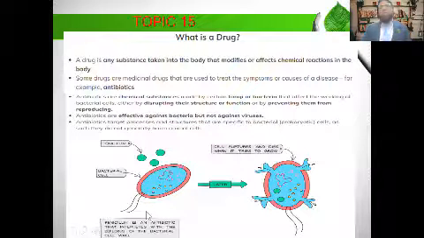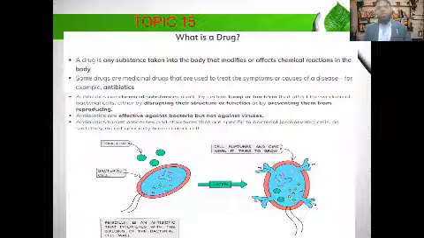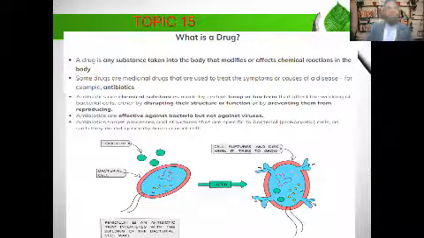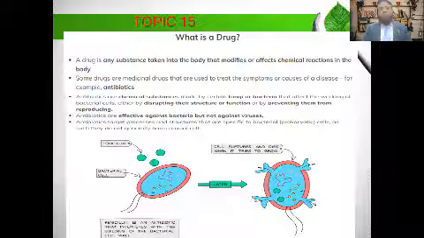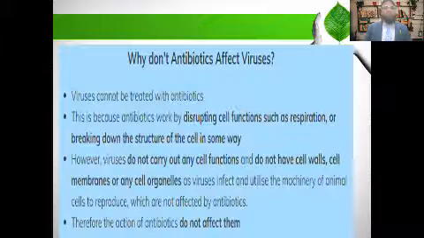Once the antibiotic ruptures the cell wall, capsule or cell membrane, the bacteria die. That is why bacteria can be killed by antibiotics but viruses cannot. The main reason is the structure, because the virus structure is very simple.